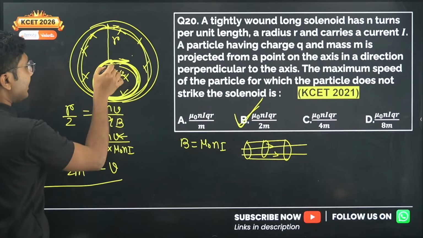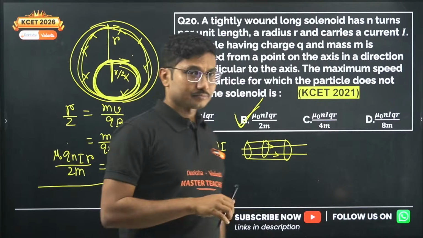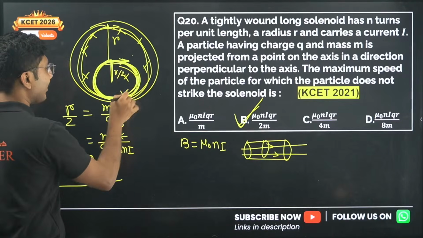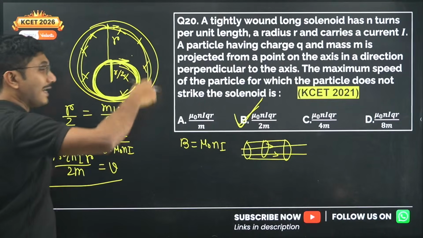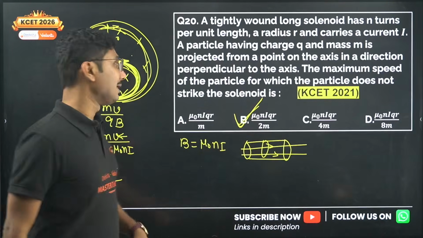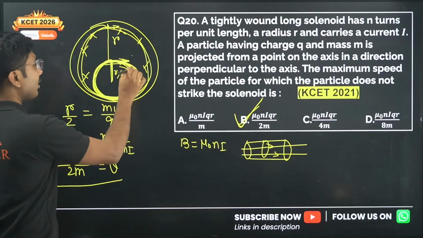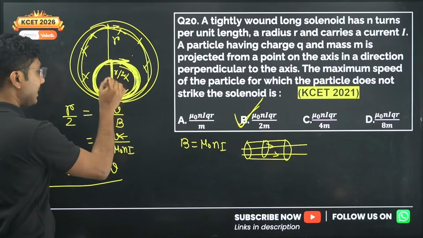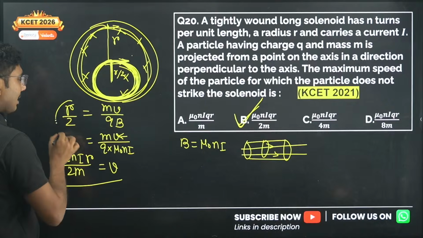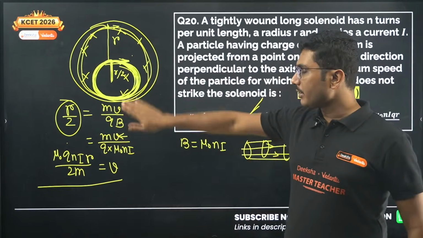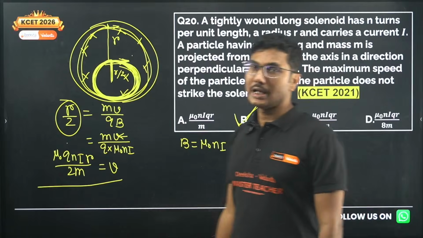But because it is only traveling from the center, it will only have the halfway to rotate. If it is on the edge, perhaps in that case it will take the entire solenoid, but for this particular case it will only be rotating through half of the solenoid. That means the radius is not r but r by 2. So this is the only trick in this question. Remaining, you just put the formulas and calculate it.